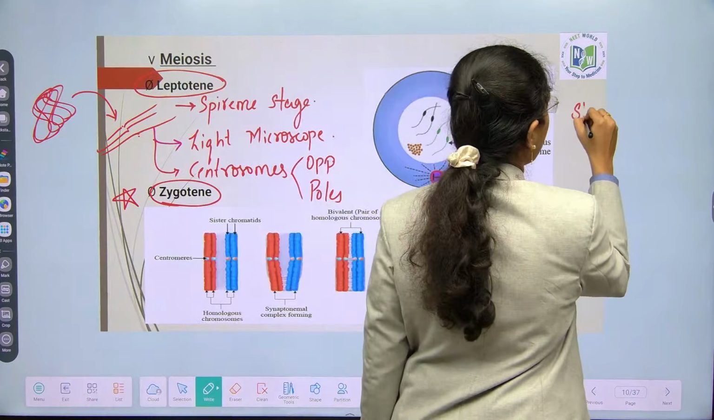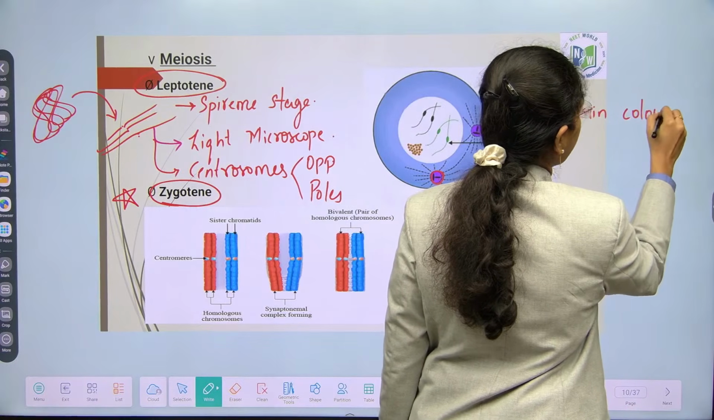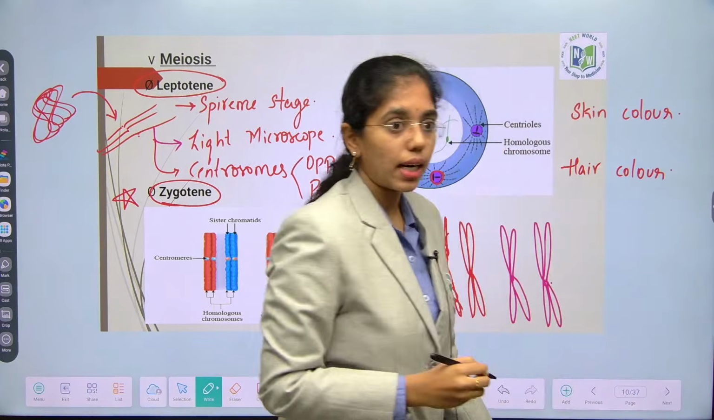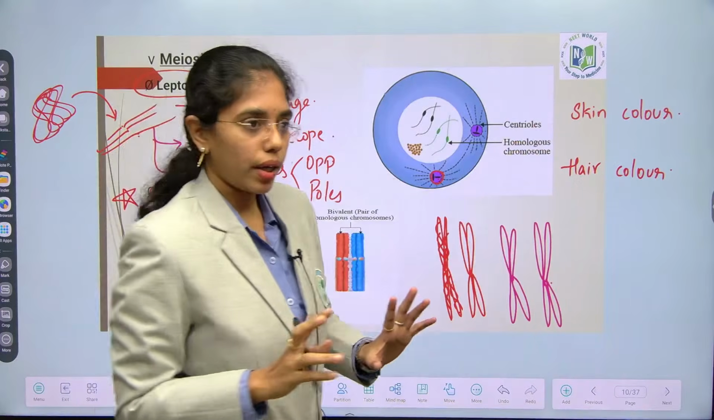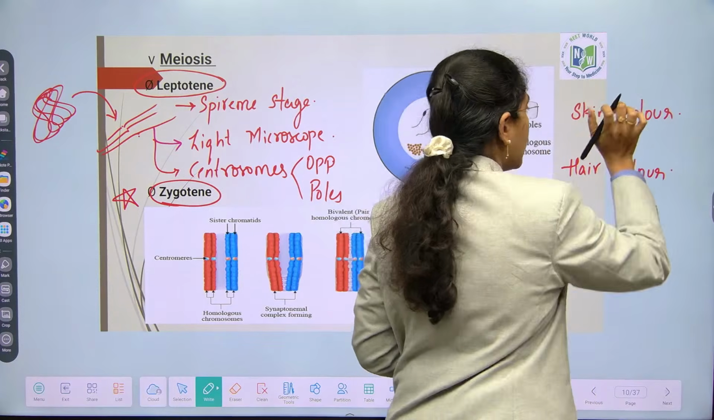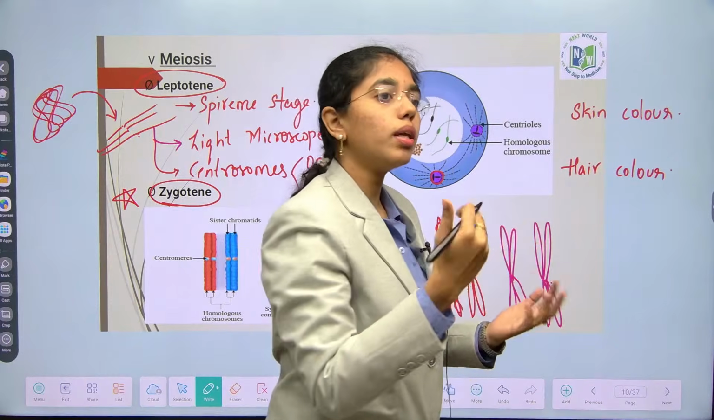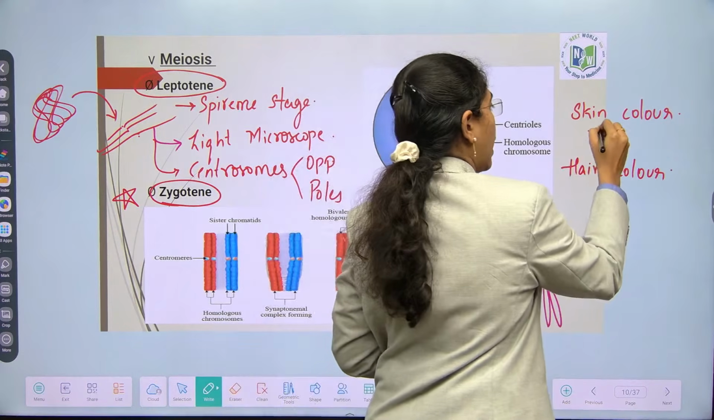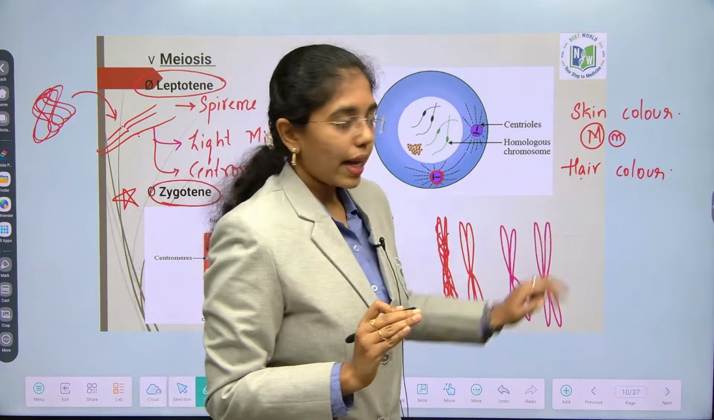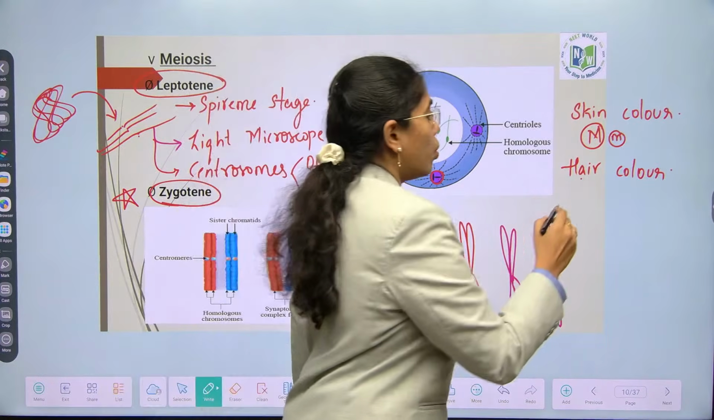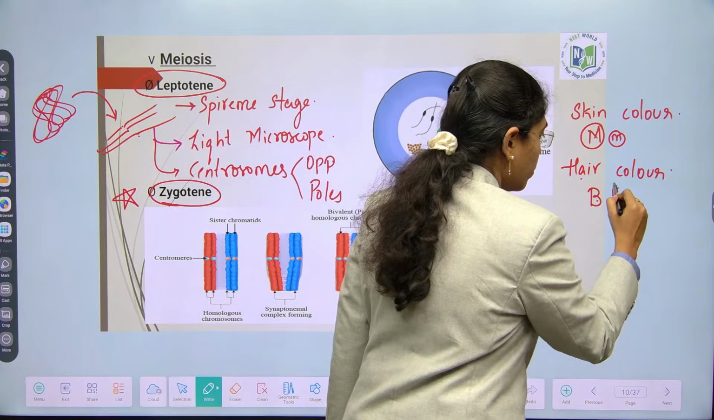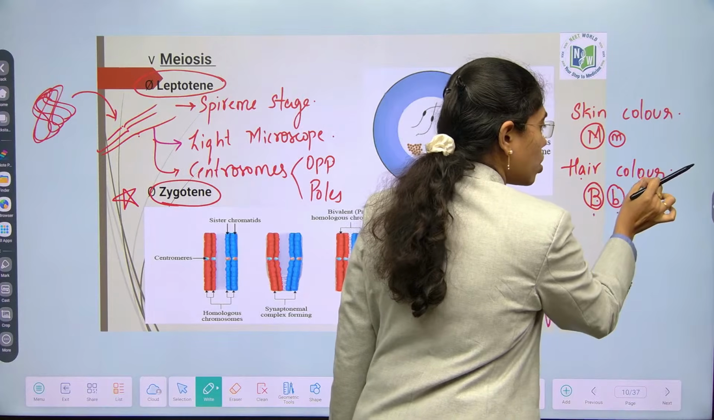I am considering 2 characters here. One is skin color and the other is hair color. Understand carefully, very important. Skin color I am coding, it has 2 alleles. Capital M is the dominant allele, as skin color is majorly dependent on melanin pigment. More the melanin, more dark color, right? So, capital M and small m. Capital M is dominant, small m is recessive. Hair color, black we will consider. More amount of B is dominant, gives you black, and small b is recessive. These 2 are the alleles of this character.